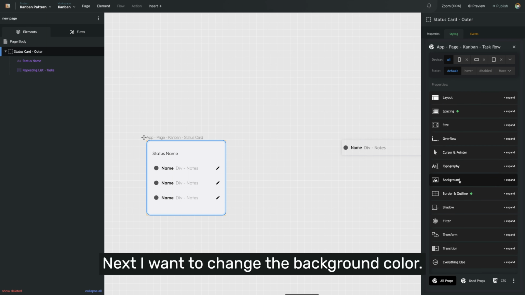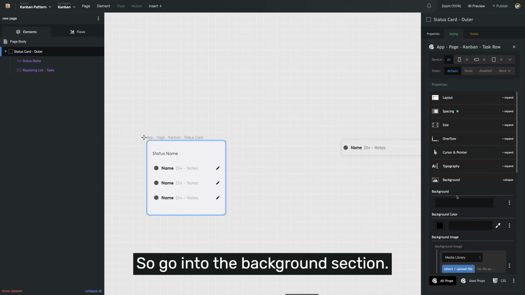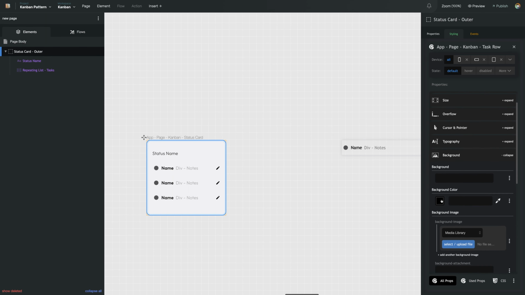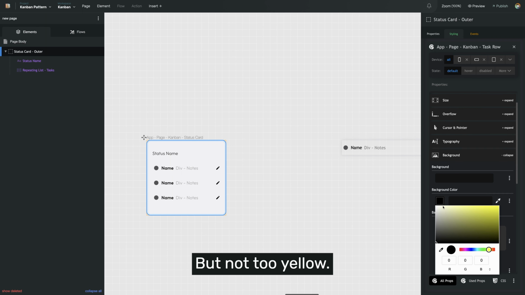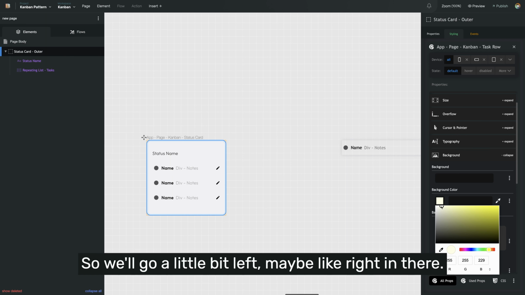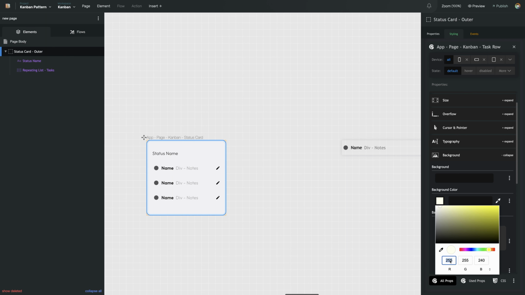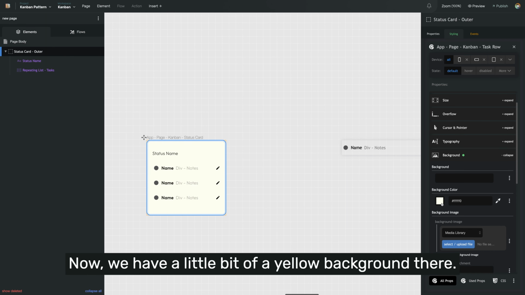Next, I want to change the background color. So we'll go into the background section and we'll look at some colors. I want to have a yellow tint, but not too yellow, primarily white. So we'll go a little bit left, maybe like right in there. Now we have a little bit of a yellow background there.